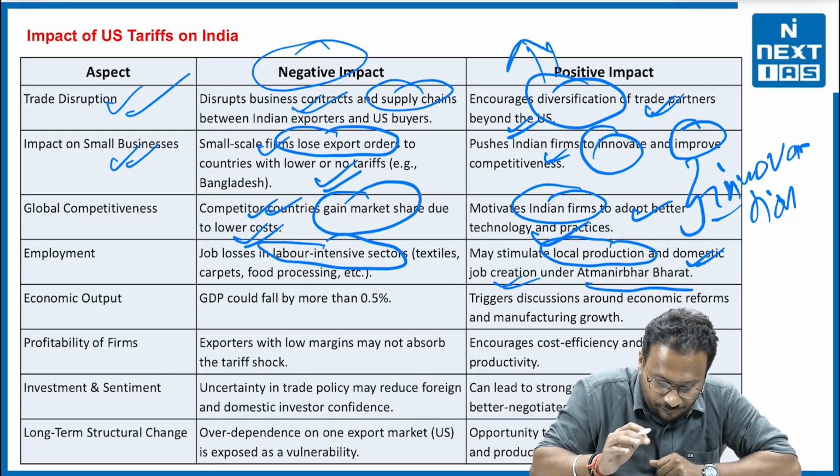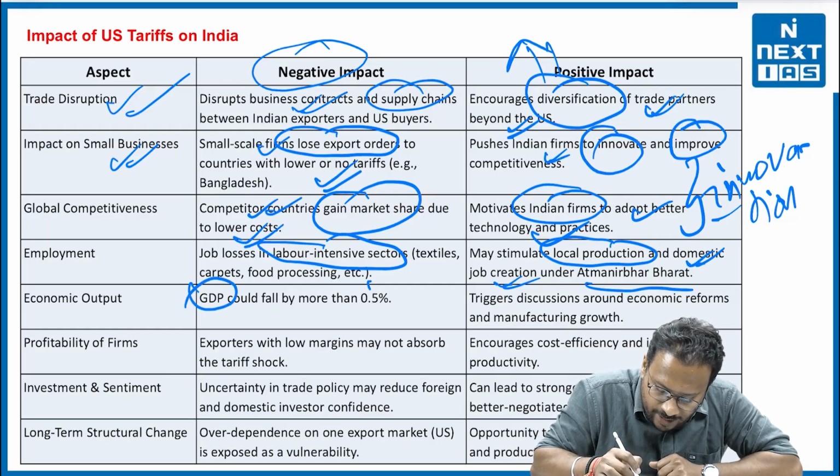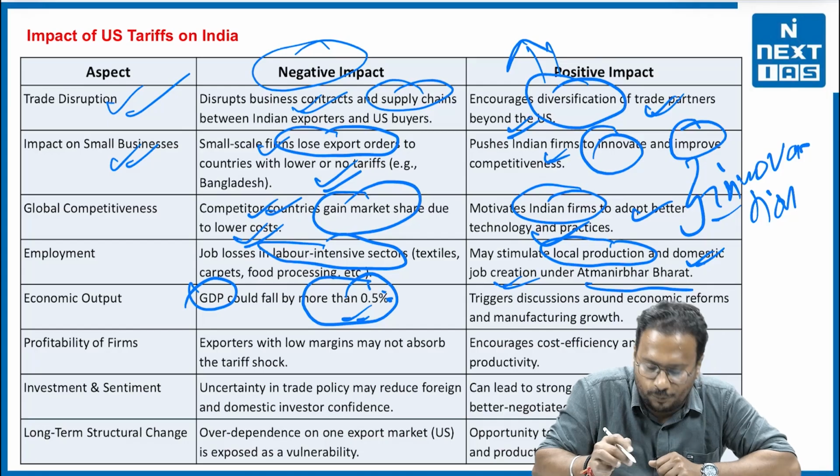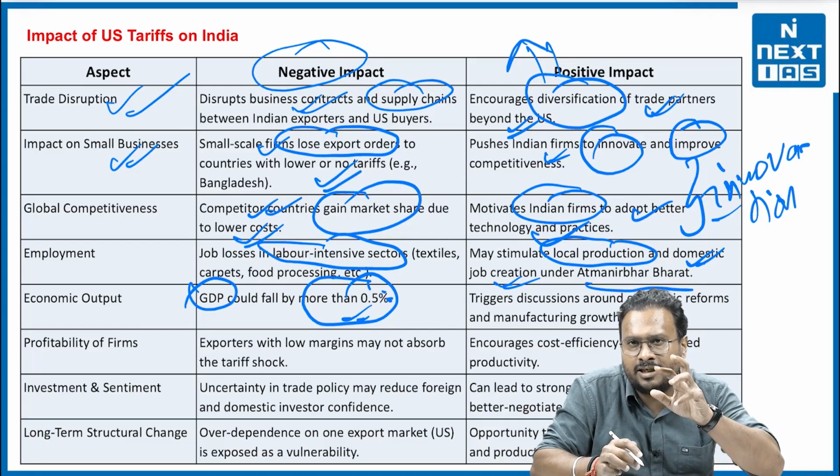Fourth, the fifth part, the GDP may fall more than 0.5%. This is exactly 0.6% that I just quoted.